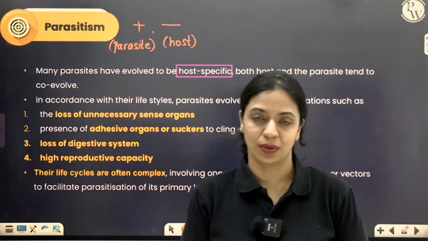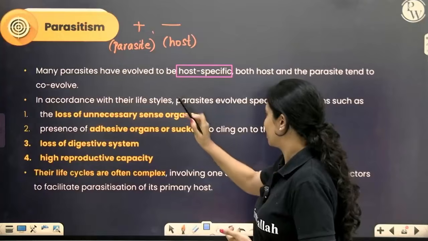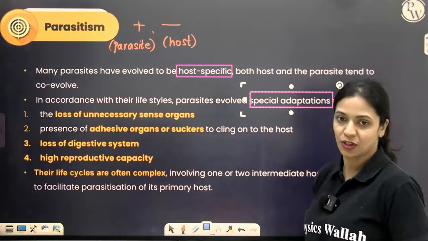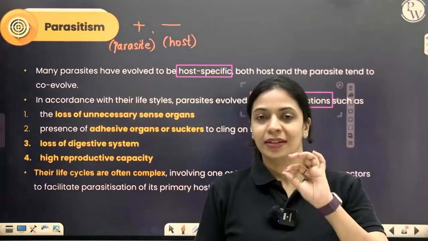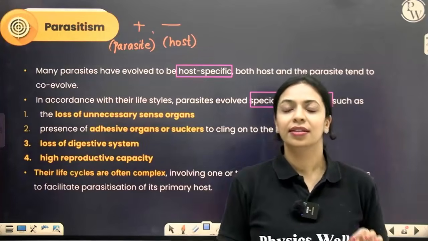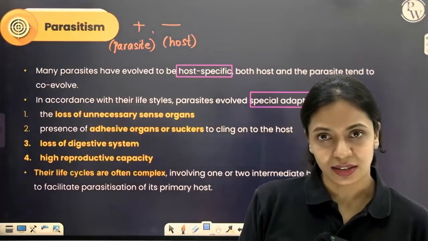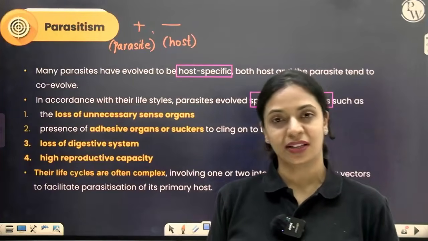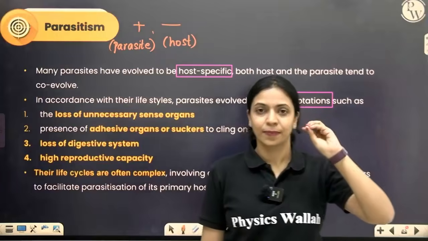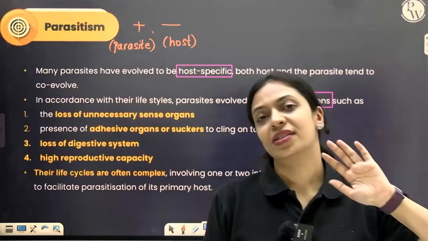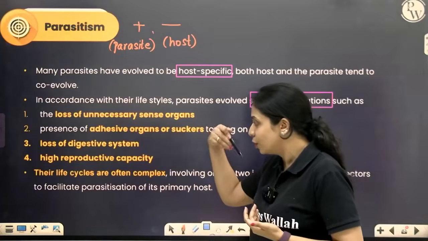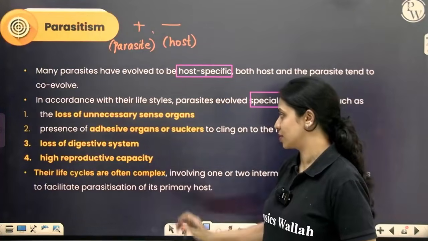We call this coevolution. In accordance with their lifestyles, parasites have evolved many special adaptations. For example, tapeworm is a parasite for humans. It lives in the human gut. This tapeworm lives in darkness because inside the gut there is no light. What is the point of having eyes when there is complete darkness? There is no need to spend energy to develop eyes. So whatever sense organs are unnecessary, it will not have. So it will lose the unnecessary sense organs.